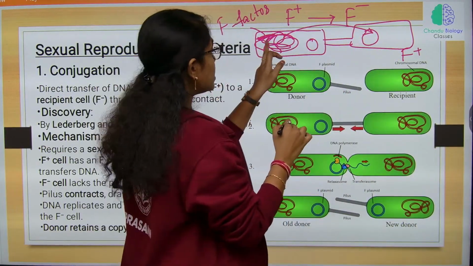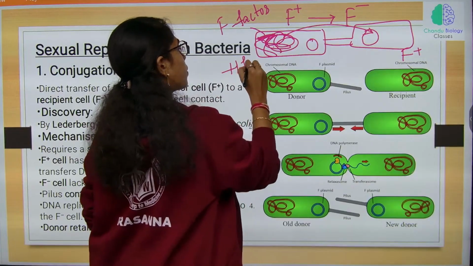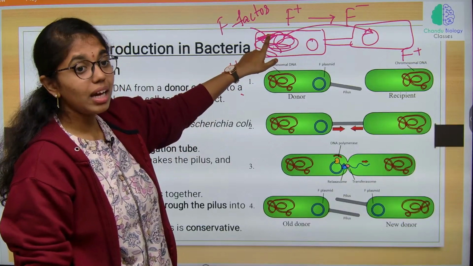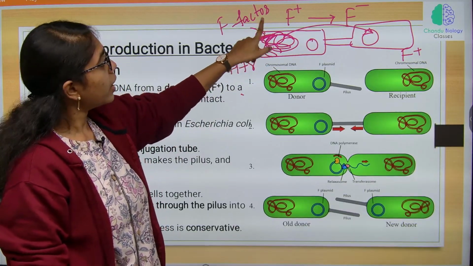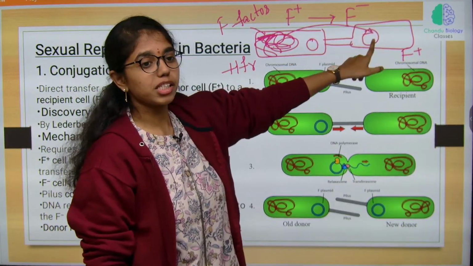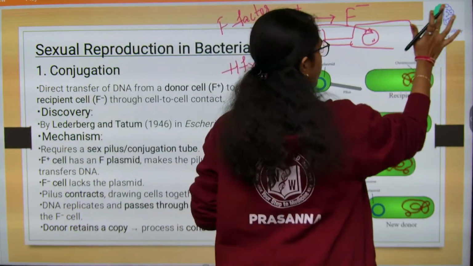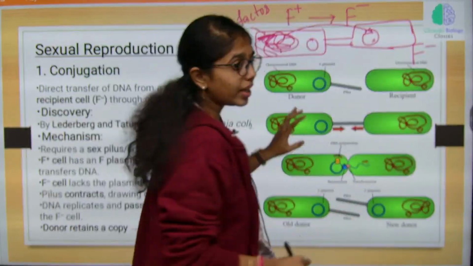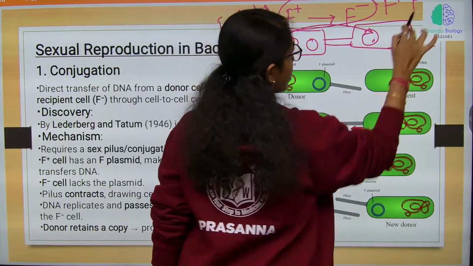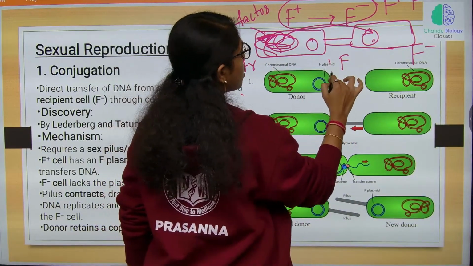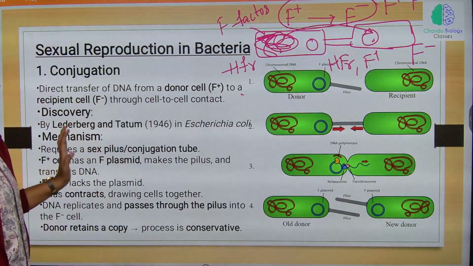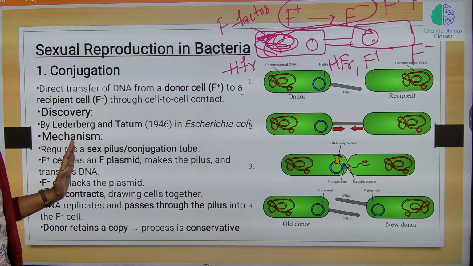This is called HFR. HFR strain means what? F factor is present in the genomic DNA. From here, the F factor is being transferred to a recipient cell's plasmid DNA of the F minus strain. So, what daughter cells will you get over here? That is F plus daughter cells. And over here, what do you get? HFR and F plus. Clear? Understood? So, this is all about conjugation. Any doubt over here? No, right?